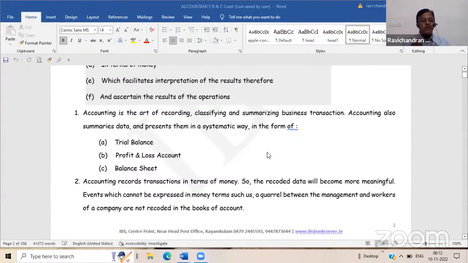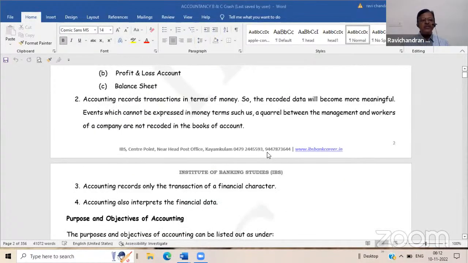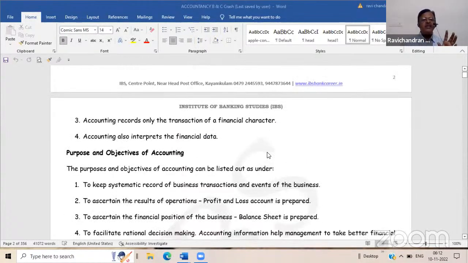After that, we have to balance the ledger. Then we have to prepare the trial balance. With the help of the trial balance, we can prepare the profit and loss account and the balance sheet. So this is the order. First one is journal. Second one is ledger. Thereafter trial balance. Thereafter profit and loss account. Thereafter balance sheet. This is the order in which the bookkeeping lesson starts.